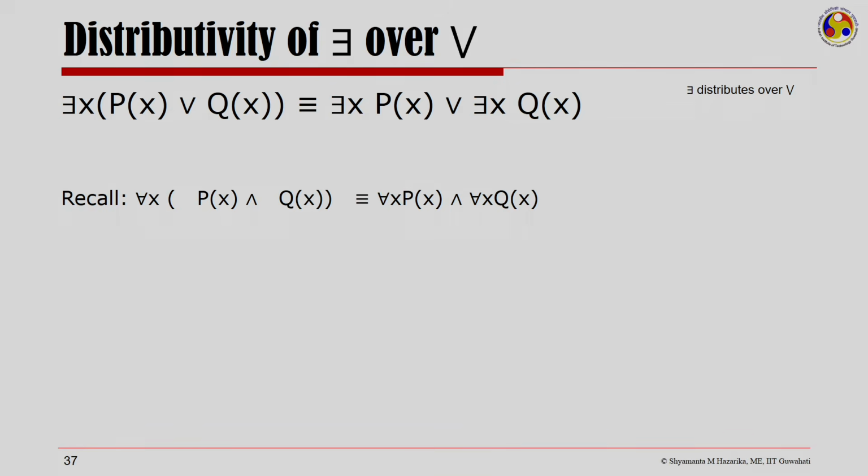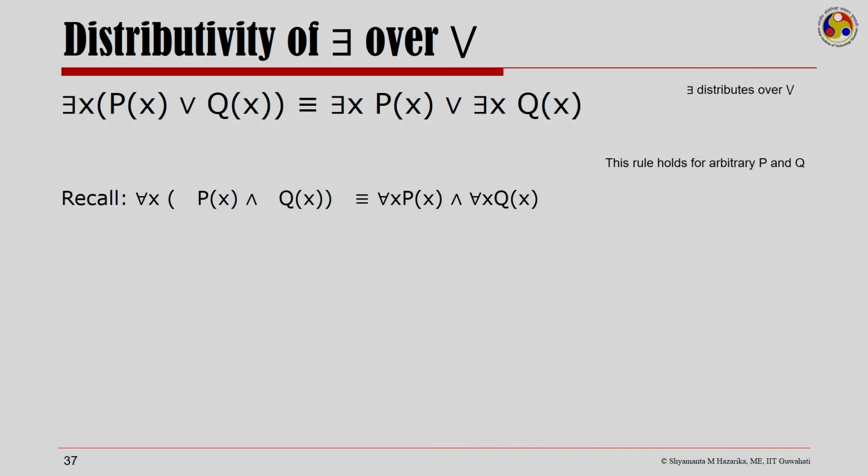the existential quantifier distributes over the disjunction. So, recall that for all x, Px and Qx, we had shown that it is for all x Px and for all x Qx. Now, this statement here holds for arbitrary P's and Q's.